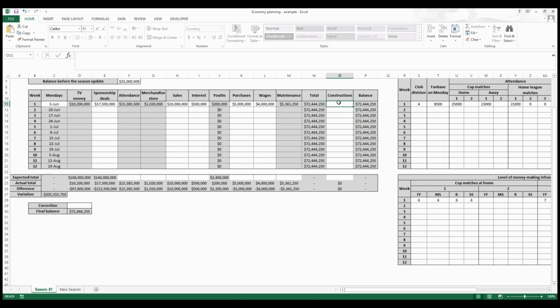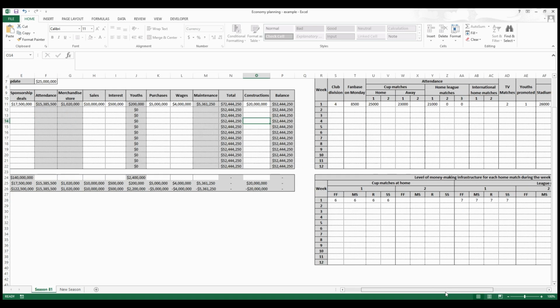In case you have constructions, let's say that you invested 20 million in construction this week. Then at the end of the week, you should have this amount of money. You should always check this balance with the balance you have in the game. If the numbers are not matching, it means that you made some mistake in any of the blank cells you filled.